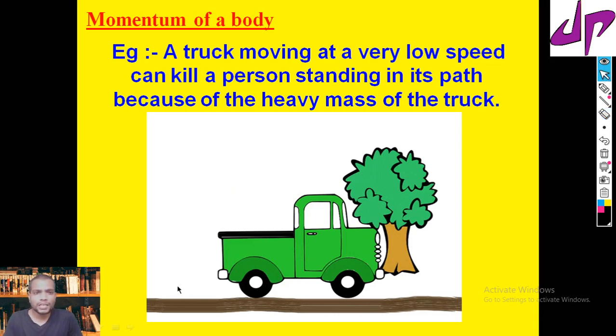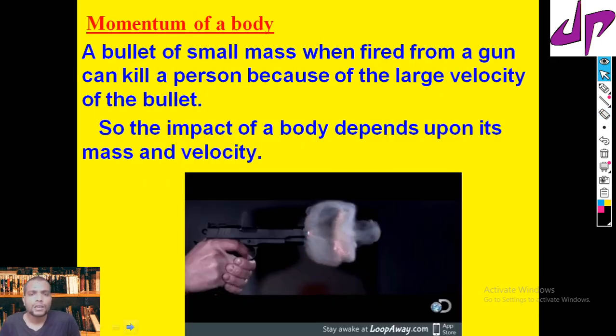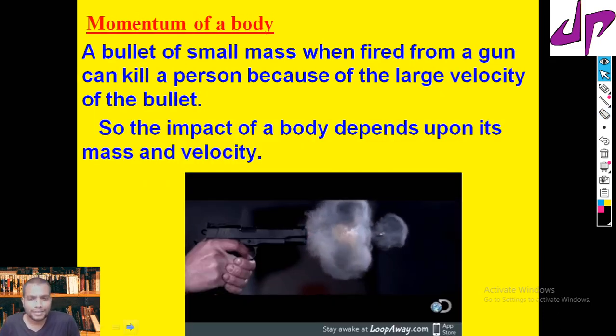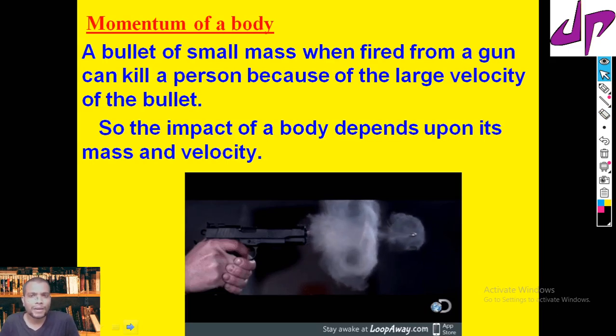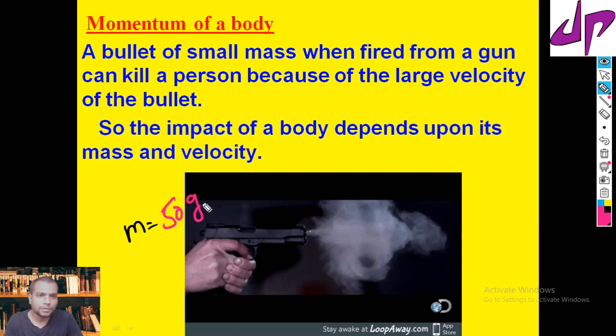Let's change the example. Suppose you see a small bullet fired from a gun. Even though the bullet has mass, let's take the mass of the bullet as 50 grams.